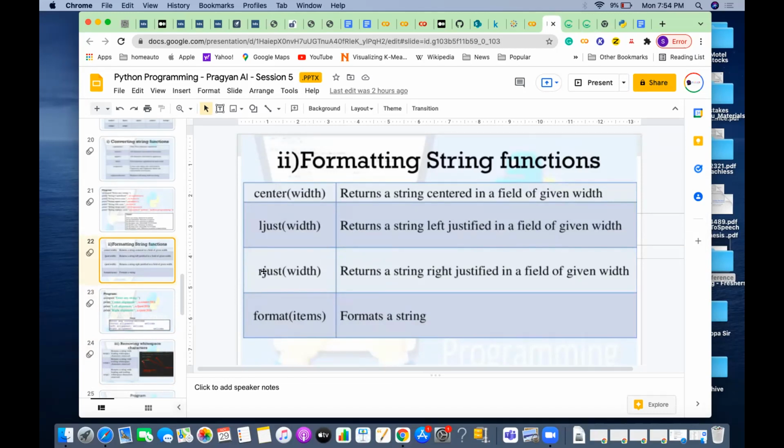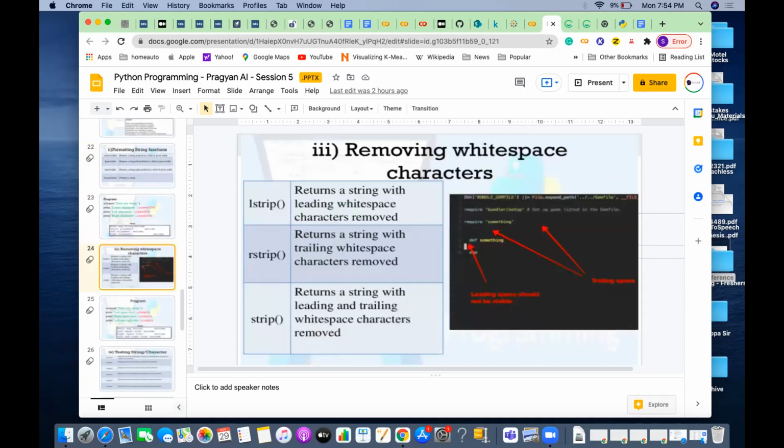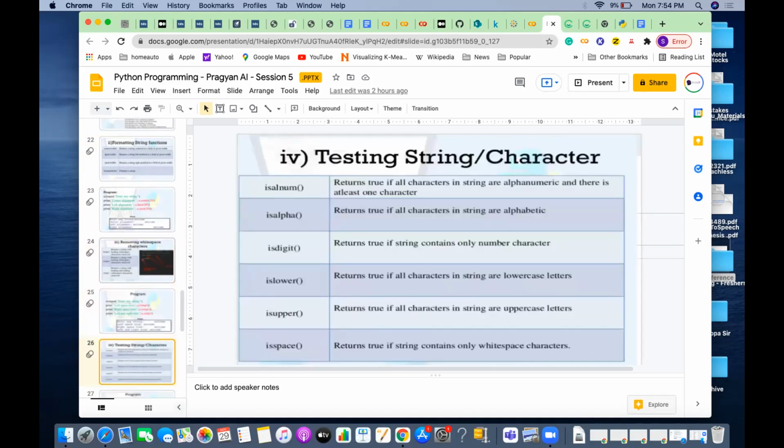So all these, as I said, in Python are very, very easy to understand and remember, because it is pretty English way. So right, justify, we already know, only R I used and just I have used. So it's very easy to remember also. Any question here? Any question here? Okay.